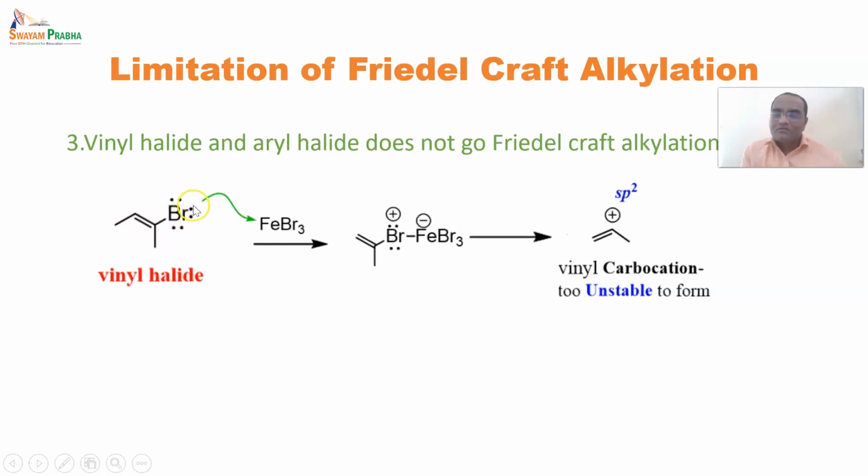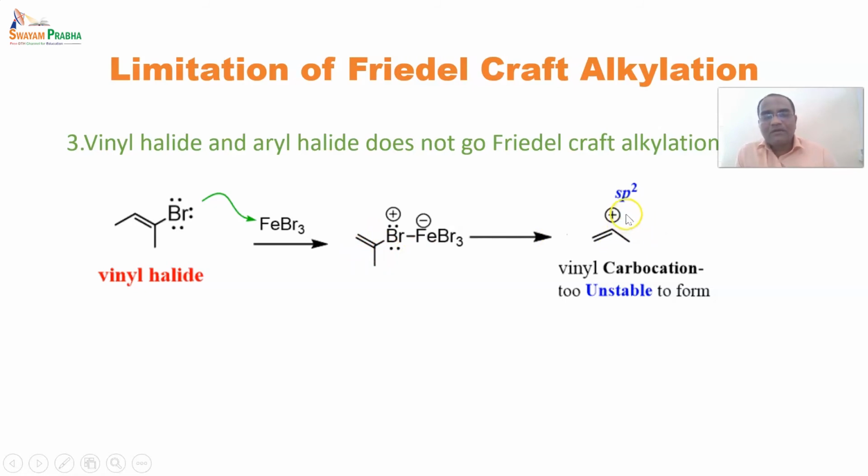The electron rich center, bromine, will transfer an electron towards the iron and form a complex molecule, and bromine will carry away an electron from this alkyl group, forming a carbocation.